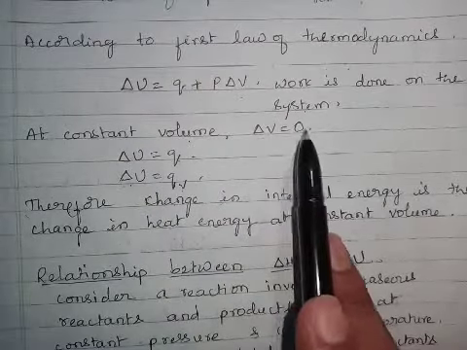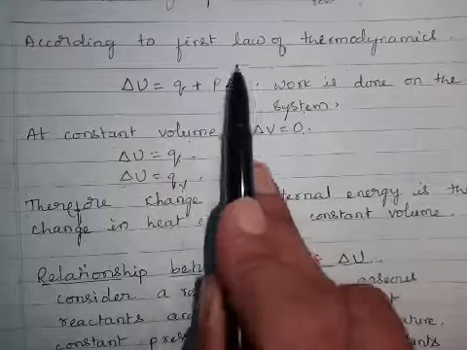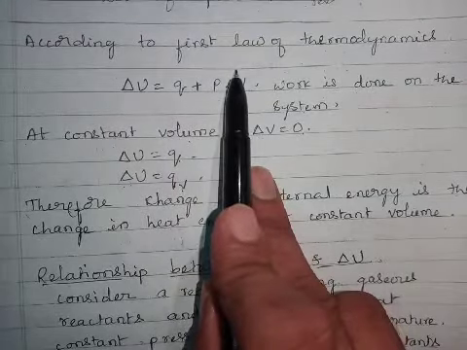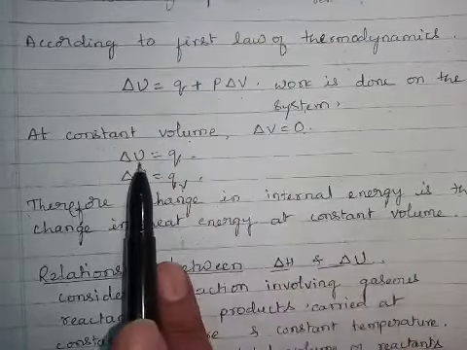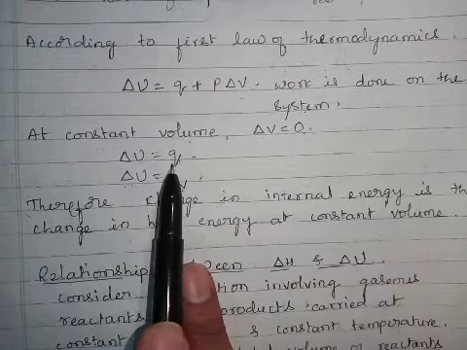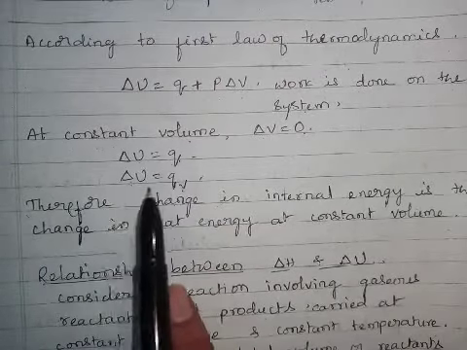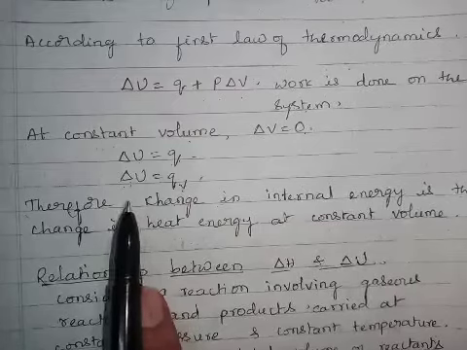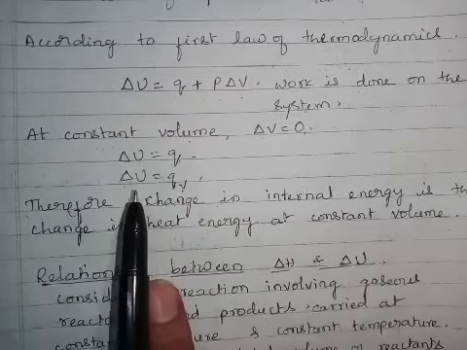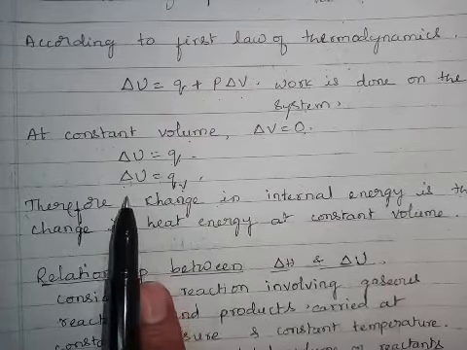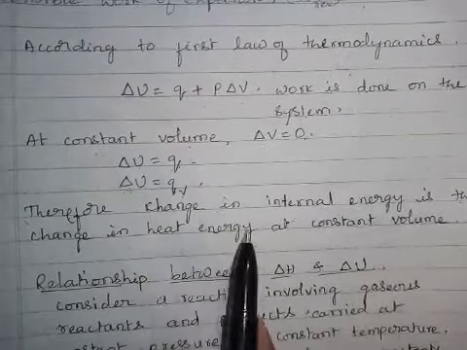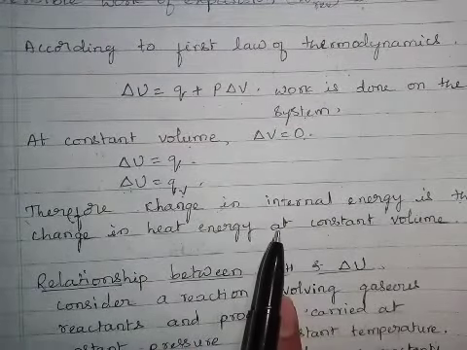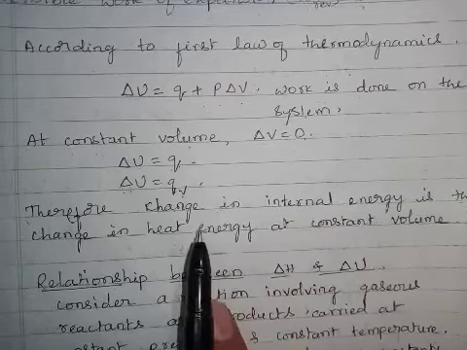When delta V equals 0, P delta V becomes 0. So delta U is nothing but Q. So we can also say that the change in internal energy of the system is nothing but change in heat energy at constant volume.